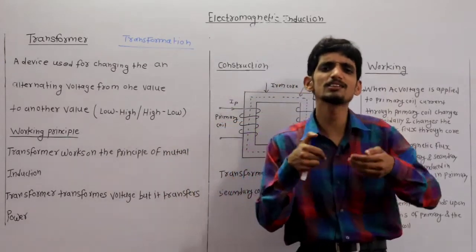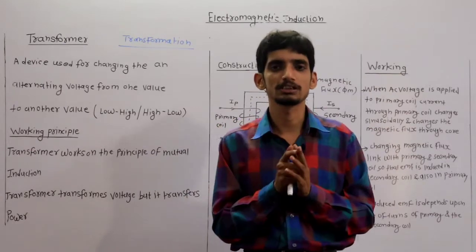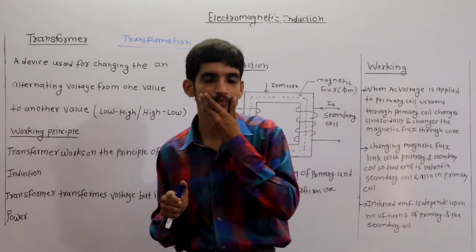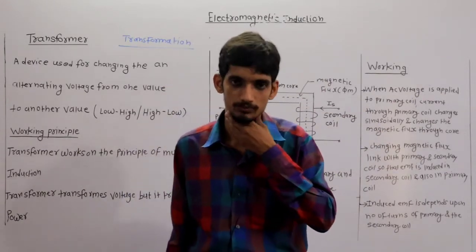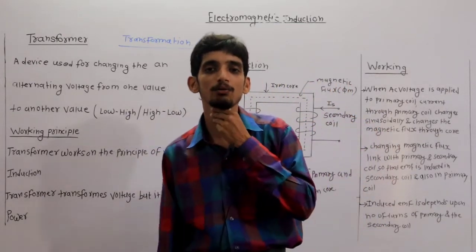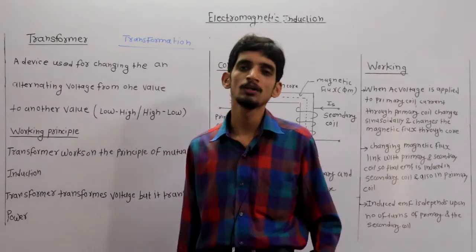So basically why these transformers are required, that we have to discuss first. You know that in power generation, the power generated is AC power. The domestic supply in your home is 230 volt single phase AC.